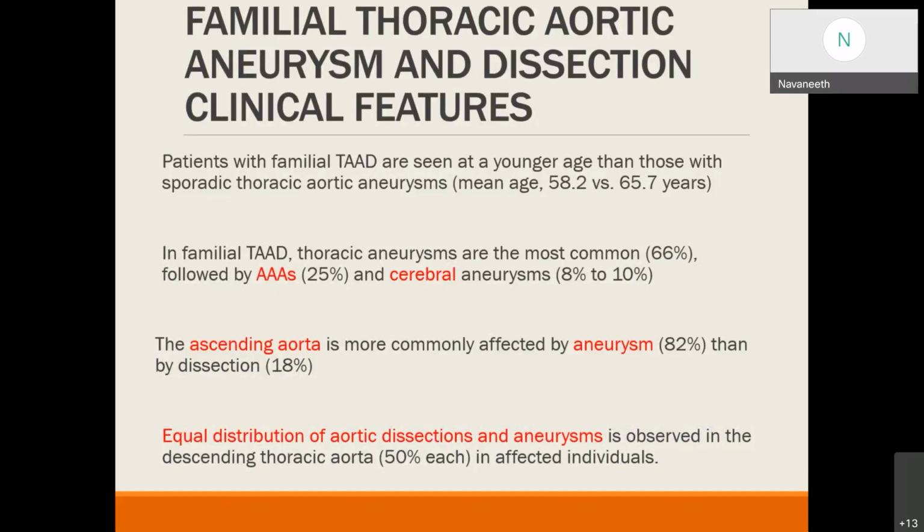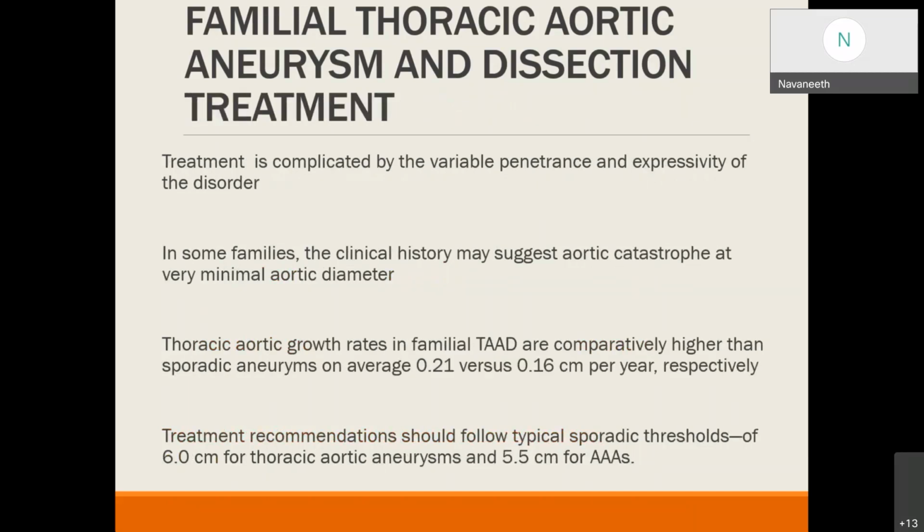Most commonly affected is the ascending aorta, where aneurysm is more common than dissection: aneurysm is 82% and dissection is 18%. In the descending aorta, there is equal distribution, with 50% aneurysm and 50% dissection occurring in affected individuals.